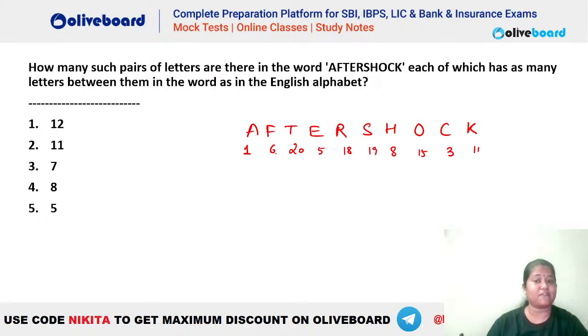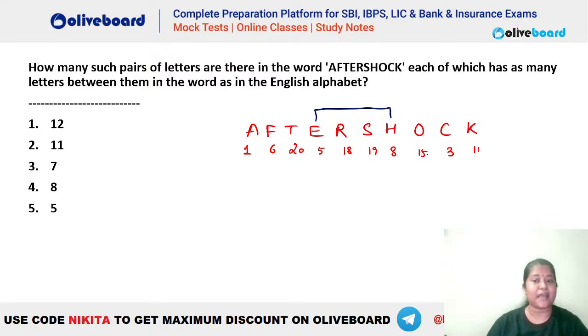With this 6, do we have anything towards the right hand side? Let's see, 6, 7, 8, 9, 10, 11, 12. No. With this 20, do we have anything? Nothing is greater than 20, so it will not have. With this 5, towards the left? No. Towards the right? 5, 6, 7, 8. Absolutely. So you can see one pair is E and H. So between E and H, in the alphabetical order also, you know that we have only two alphabets between them, right? That is E, F, G, H. So we have F and G between E and H. Here also we are having two alphabets only. So yes, E and H is one pair.